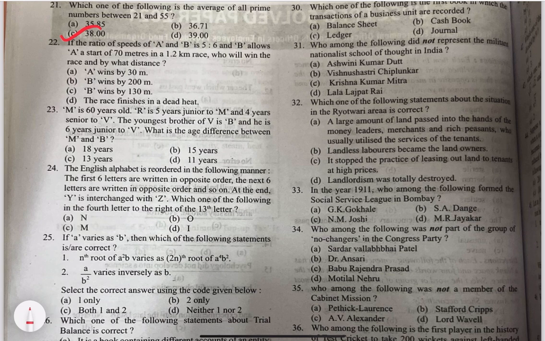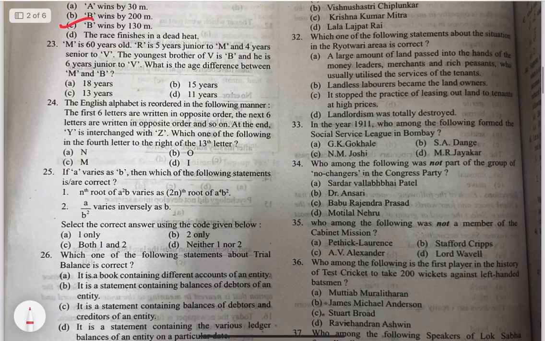22. If the ratio of speed of A and B is 5:6, and B allows a start of 70 meters in a 1.2 kilometer race. Who will win the race and by what distance? Here you'll have to use the speed and distance formula, and by that try to decipher how many meters B wins. So that would be B wins by 130 meter.